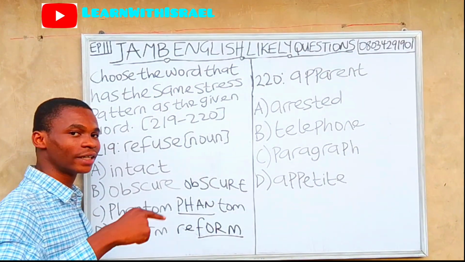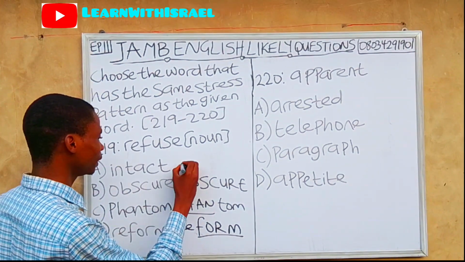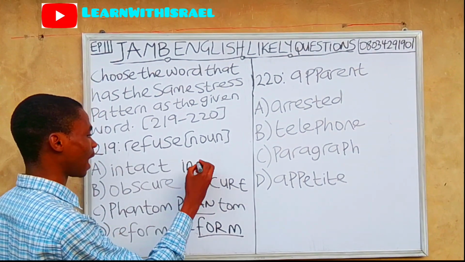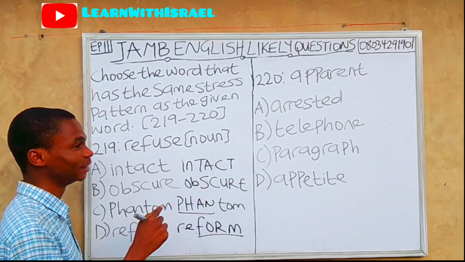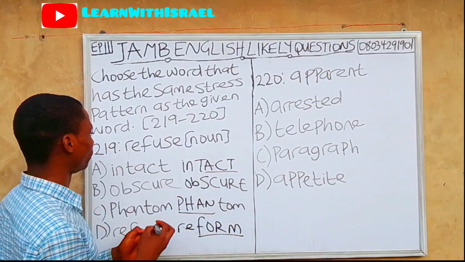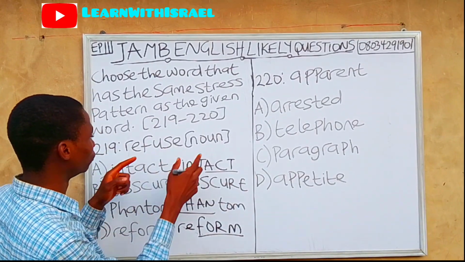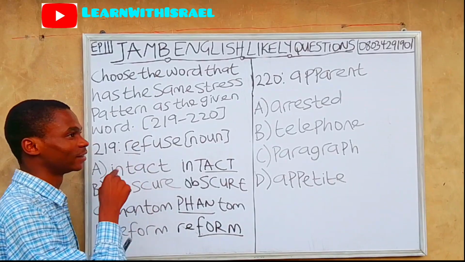For option A, intact, it is also the second one. So for the question, refuse, you can see that the first syllable is stressed.